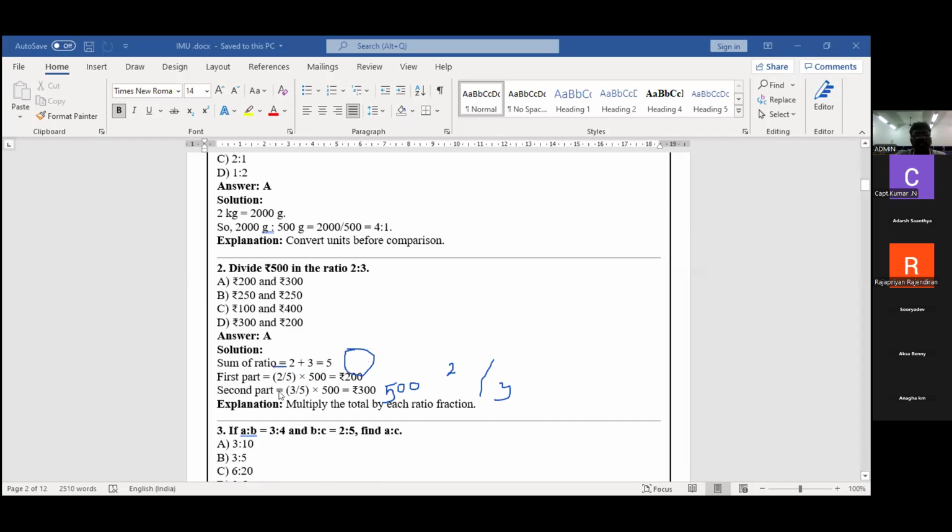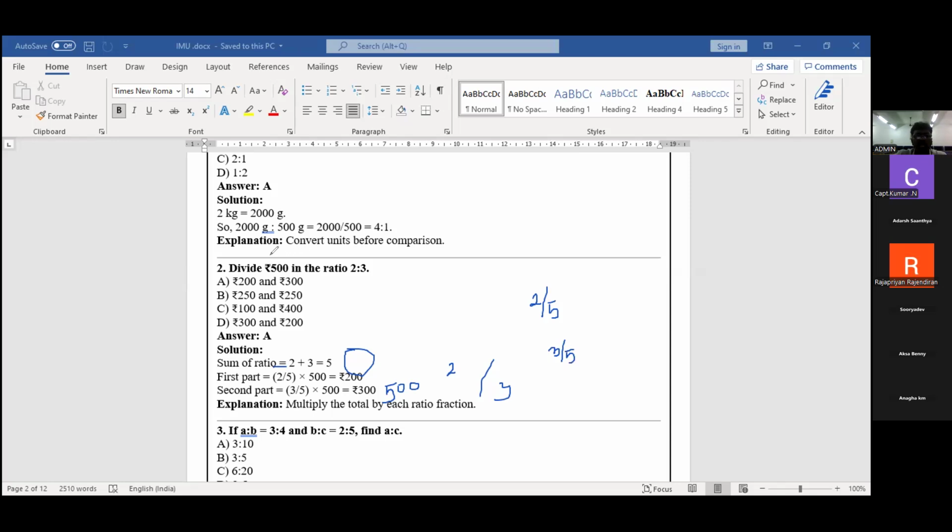Now, see the answer. First I want to add these 2 ratios. 2 plus 3, the result is 5. So my first ratio is 2 by 5. This is my first ratio. The second ratio is nothing but 3 by 5. This is my second ratio.